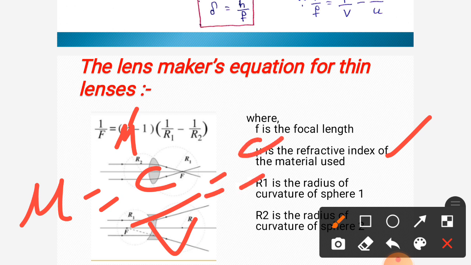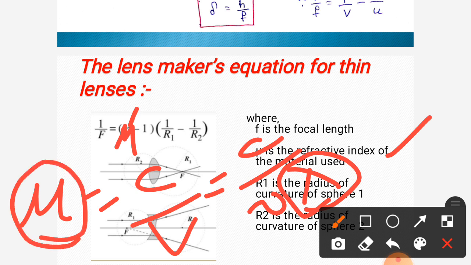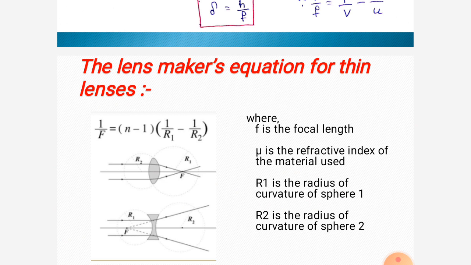So c is equal to nu lambda. Different colors have different wavelengths, so different wavelengths have different refractive indices. Because of different refractive indices, the focal lengths for the colors are different. So here we get multicolor instead of single color. This defect observed in the image is nothing but chromatic aberration.